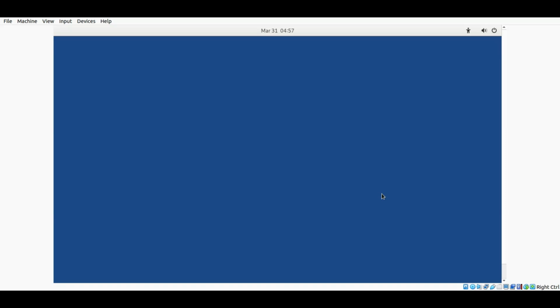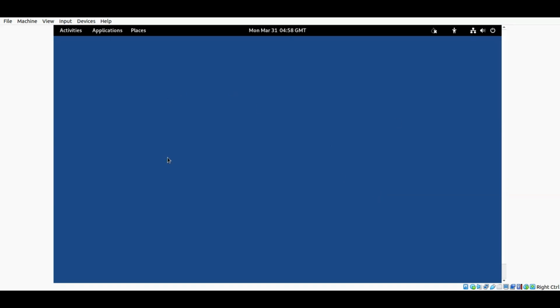It always takes time, because it is a live system. It is not installed on your machine. Each time you open up Tails, it asks for an ISO image, so you need to provide that ISO image first, and then it will open up from that ISO image. Now it is opening up, you can see here.